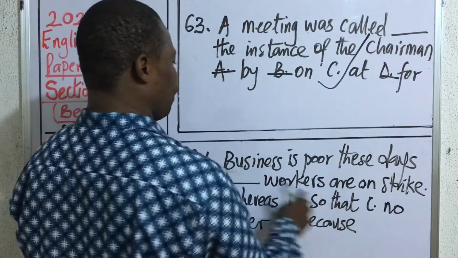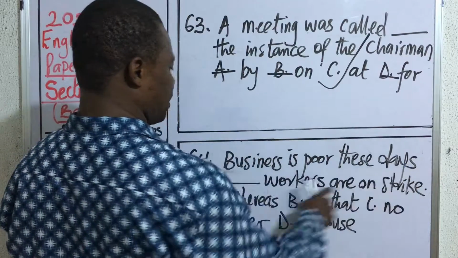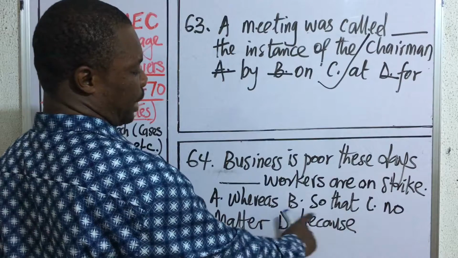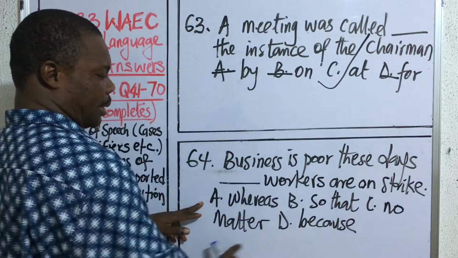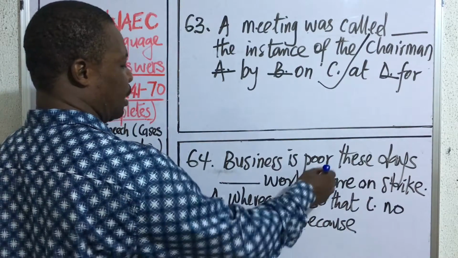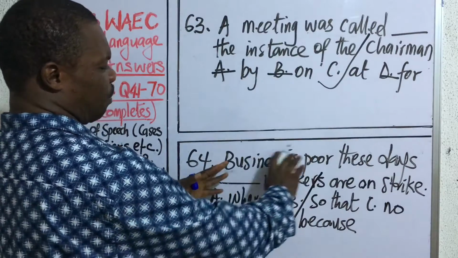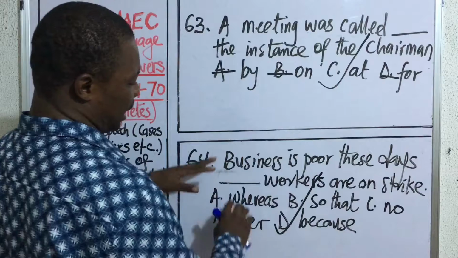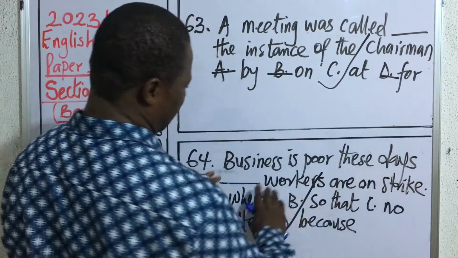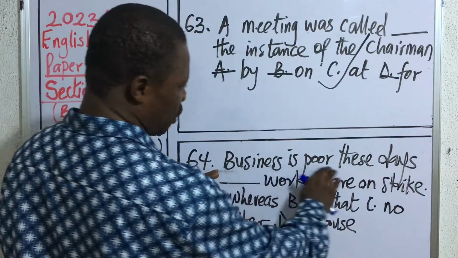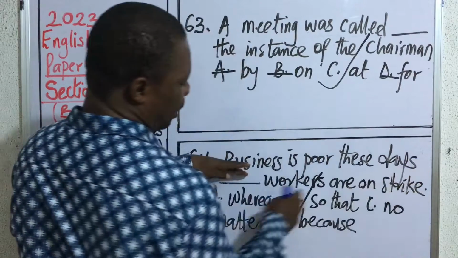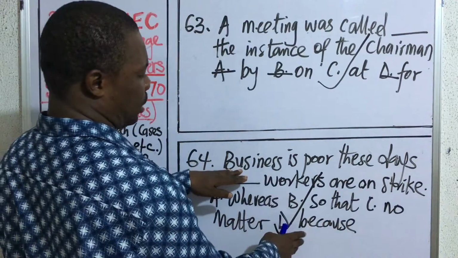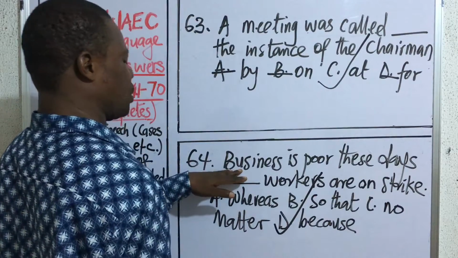Question 64. Business is poor these days, dash workers are on strike. A. Whereas. B. So that. C. No matter. D. Because. The correct answer is because. It's simply talking about the construction of sentence. Alright? That is, you have the main clause and then the subordinate clause. Business is poor these days is the main clause. Then because workers are on strike is the subordinate clause, which is an adverbial clause.